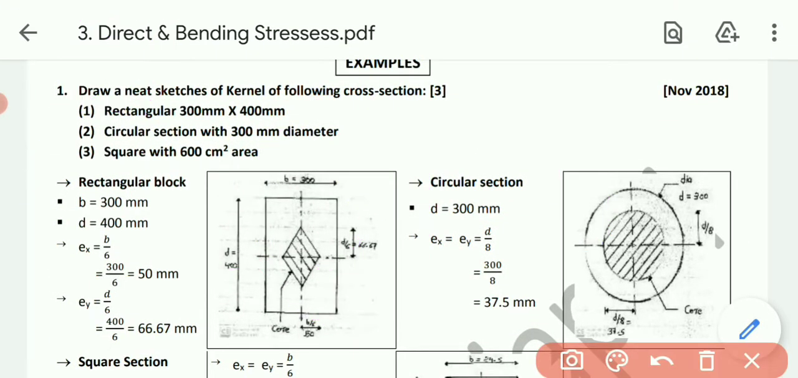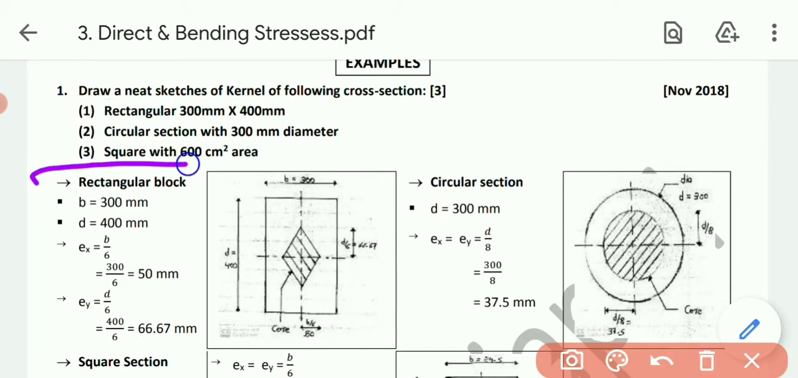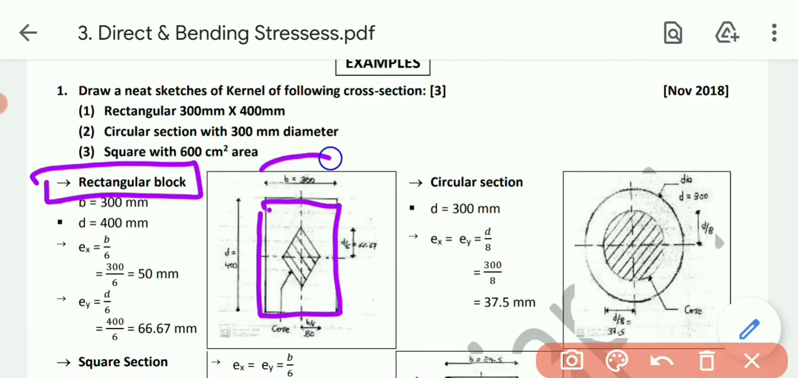Draw neat sketches for the kernel of the following sections. It was asked in November 2018. Rectangle block, that is 300 cross 400, circular section, that is of 300 mm diameter, and square, which is 600 centimeter square area. So first of all, let's solve it for the rectangular block, 300 cross 400. First of all, let's draw the figure. B is 300 and depth, that is 400.